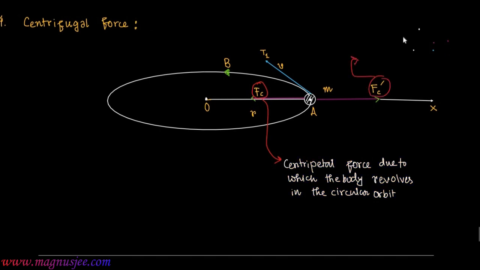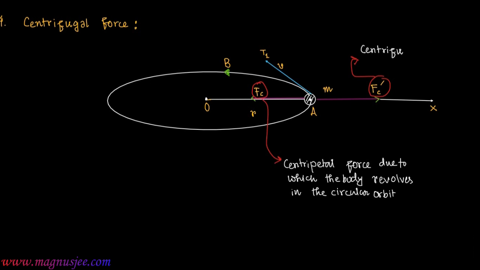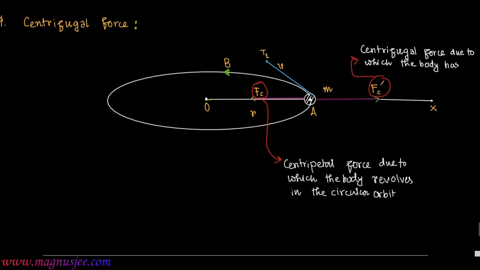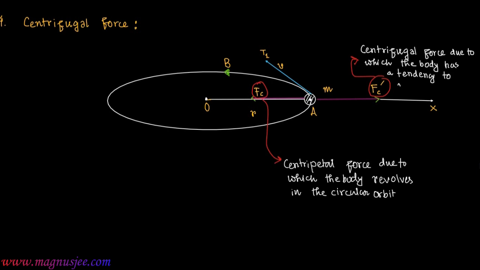But Fc prime is the centrifugal force, which acts radially outwards. Due to the centrifugal force, the body has a tendency to regain its translational motion.